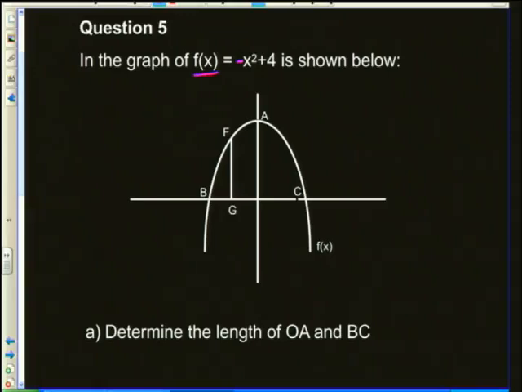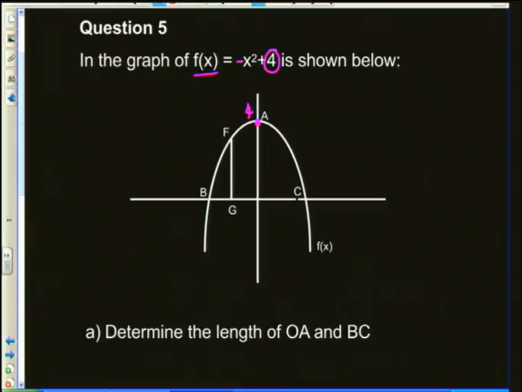Remember that that's always going to determine whether your graph smiles or frowns. And the 4, remember, is always going to tell us where we're crossing the y-axis. So that will always be your y-intercept, which in grade 10 is always also going to be your turning point. It's the point where the graph goes from increasing to turn around, and it'll become decreasing. So you've got to know those.